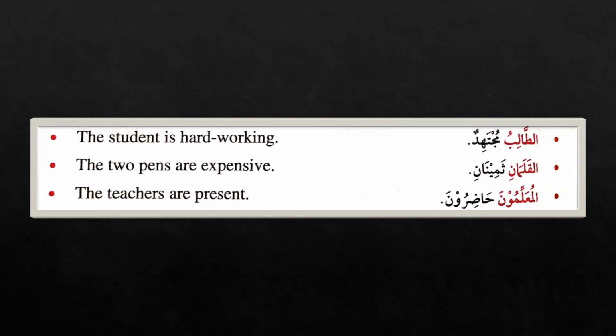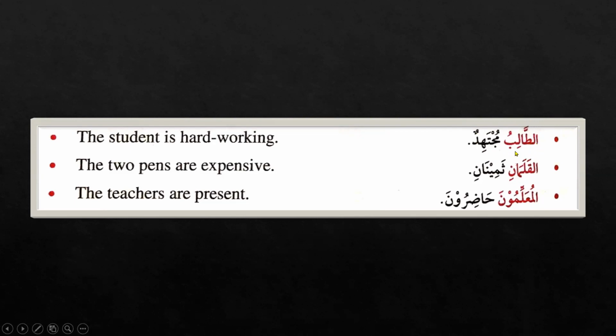So it is quite a good revision to learn how subject and predicate work in Jumla Ismiya. Let's look at the first example. At-talibu mujtahidun. As we learned about Jumla Ismiya, the first word, that isim, is definite. You can see here, at-talibu.